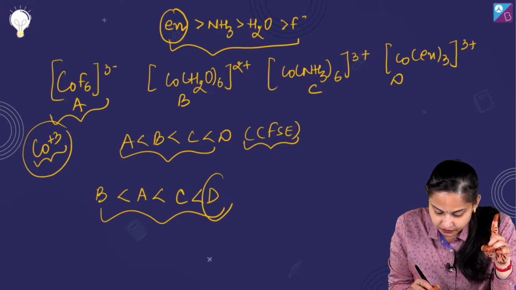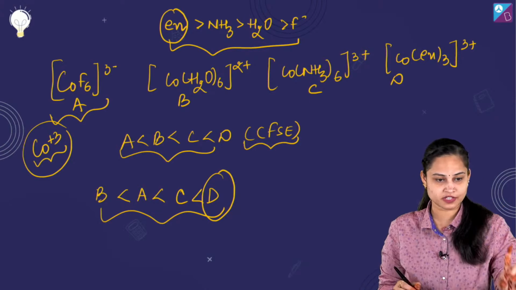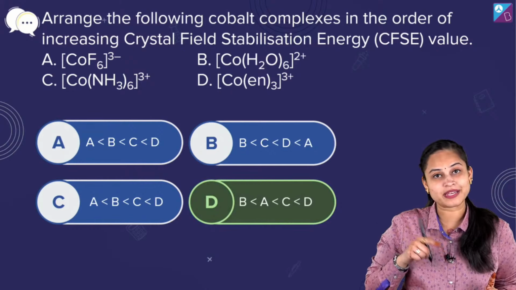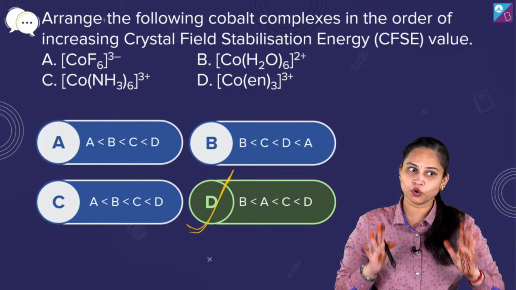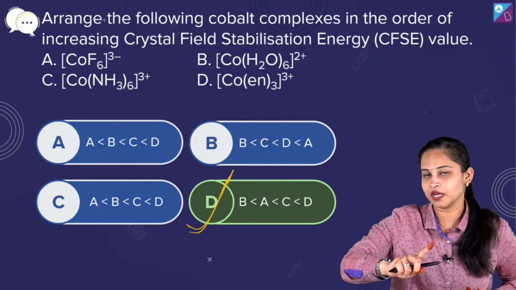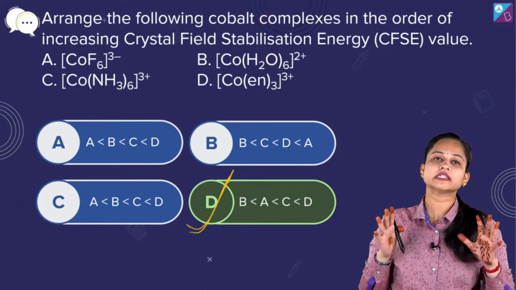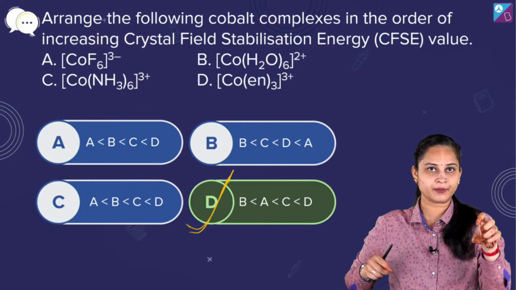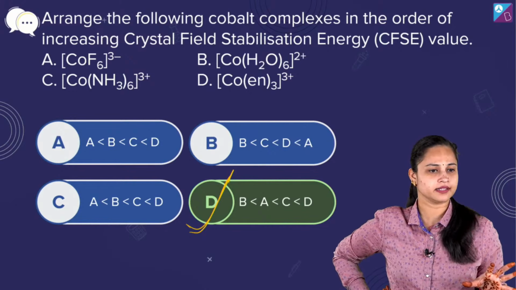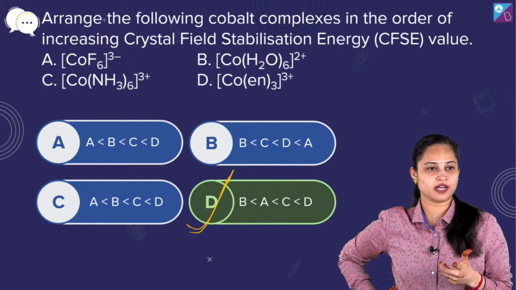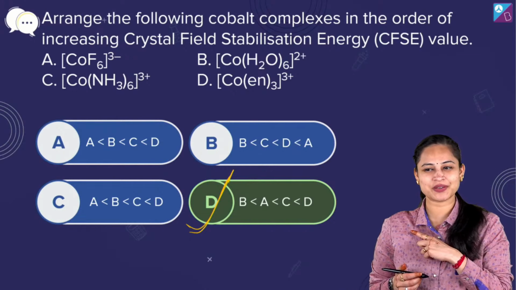So this particular D complex, [Co(en)3]3+, it is going to have the higher CFSE value. So moving ahead, it's BACD. Option number D is the right answer to the question asked for. जिन्होंने भी option number A बोला है, it's absolutely wrong. यार ये तो बहुत ही एक बेसिक सी चीज है, जब हम पढ़ते हैं स्टेबिलिटी ऑफ द कॉम्प्लेक्सेस के बारे में, तो वहां पर ये आता ही आता है, तो ये मिस आउट नहीं होना चाहिए था आप लोगों से, ठीक है. So here we go with question number 3, my dear ones.